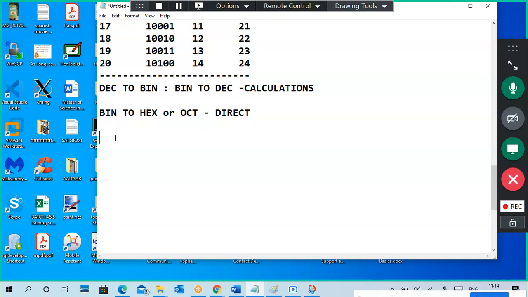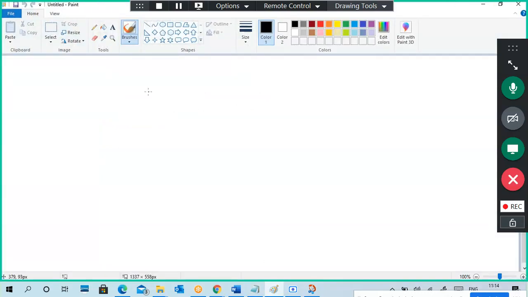Very simple way. Normally, people will convert like this. So I will tell the first traditional method of converting. I'm taking an example of 34. I want to convert it into binary. This is in decimal format, and I want to convert into binary. So how do people do it in the traditional format? I have to divide by 2.